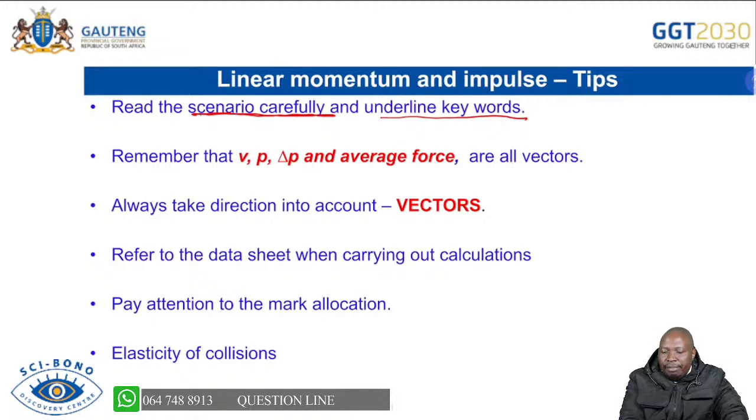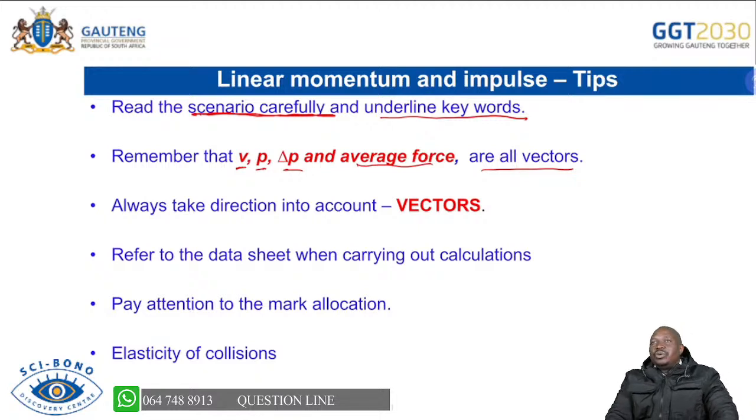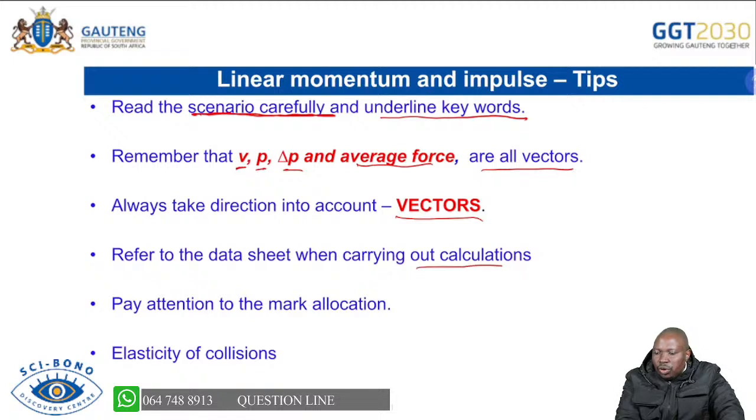Remember that the velocity, the momentum, the change in momentum, and the average force are all vectors. And when you talk about vectors, there must always be magnitude and direction. So you will always give us the magnitude and direction because we are dealing with vectors. Refer to the data sheet when carrying out your calculations.